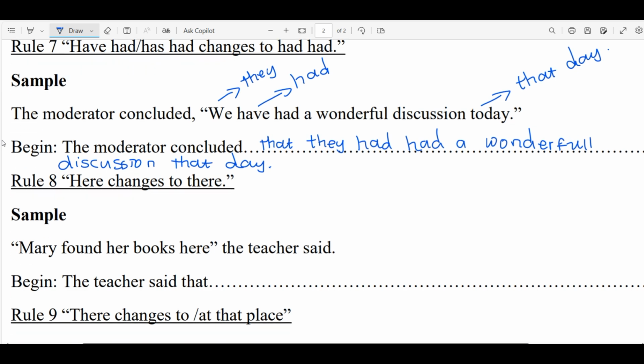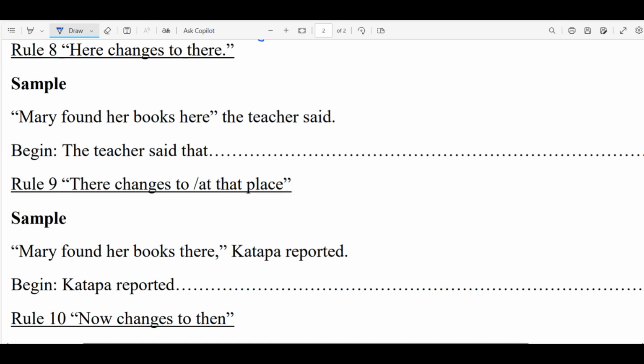Then we move on to rule number 8. Here changes to there. Mary found her books here. The teacher said that Mary, what are we going to change? Here we'll change to there. So the teacher said that Mary found her books there.